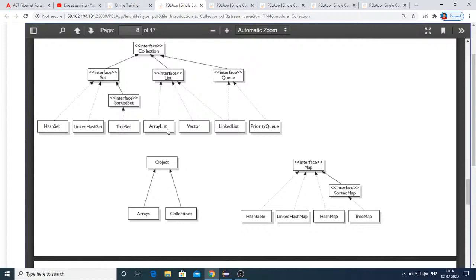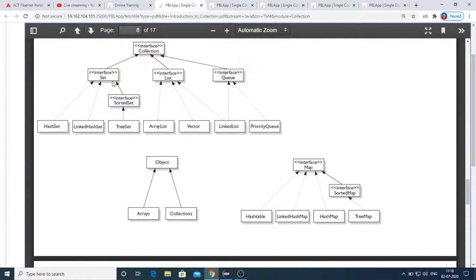So list is having subclasses: array list, vector, where this vector is the legacy class compared to array list. That's the basic difference between a vector and array list. And then it also has linked list, which is inherited from both list and queue, as you can see from this hierarchy. And priority queue, I hope you all heard about this term. Based on the priority, the values are stored.